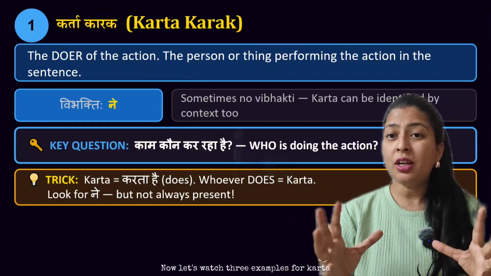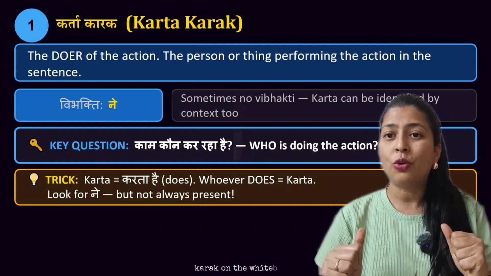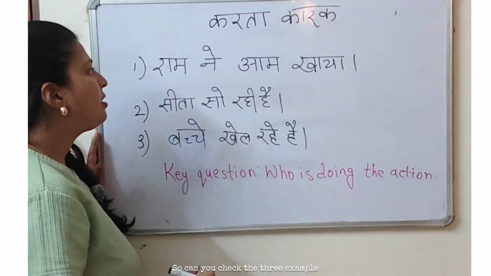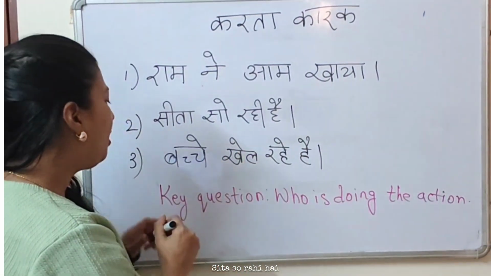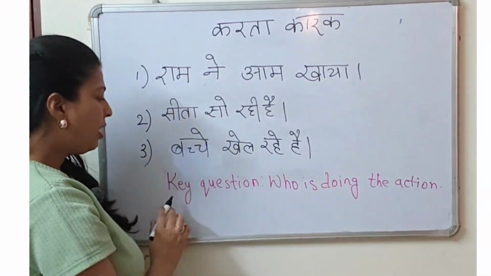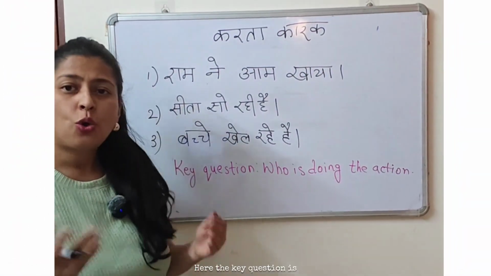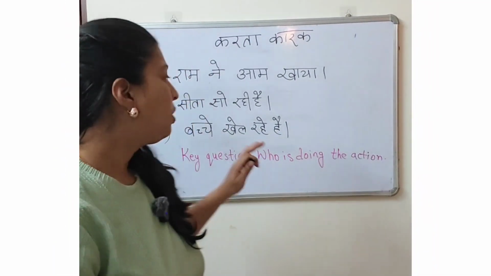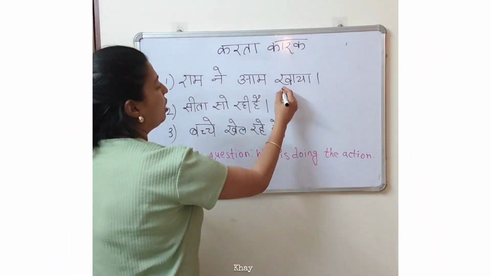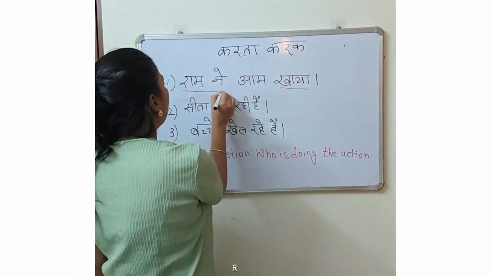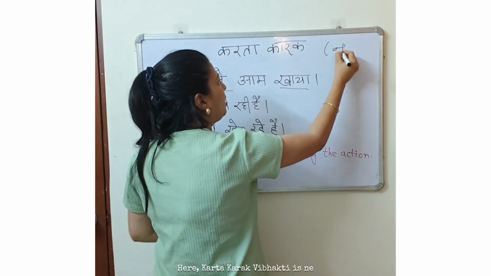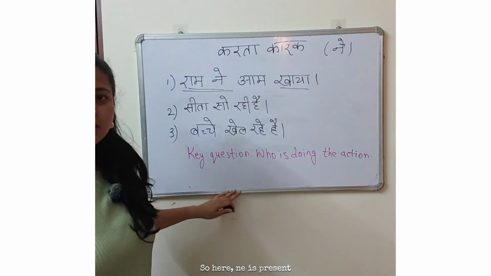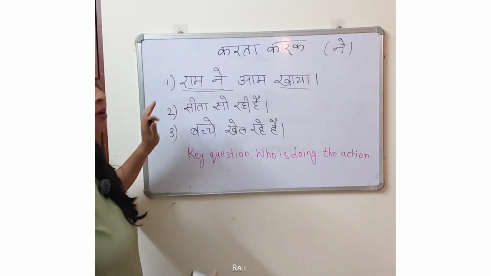Now let's watch 3 examples for Karta Karak on the whiteboard. So can you check the 3 examples? Ram ne aam khaya, Sita so rahi hai, बच्चे खेल रहे हैं. Here the key question is who is doing the action. So here what is the action? Khaya. So who is eating? Ram ne. Here Karta Karak Vibhakti is ne. So here ne is present. Who is eating? Ram ne.